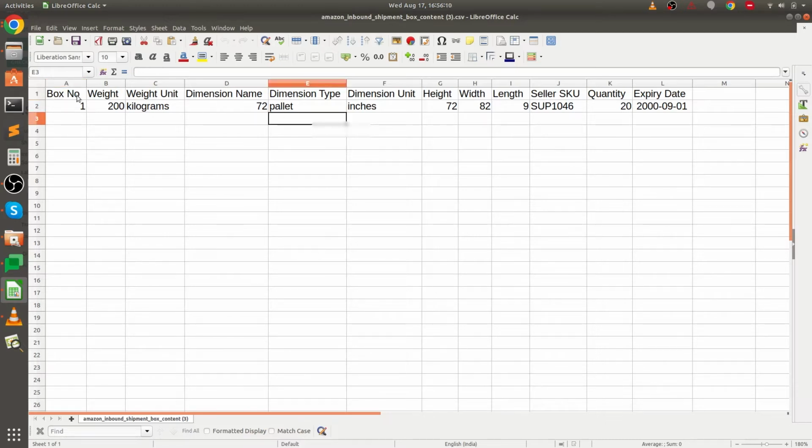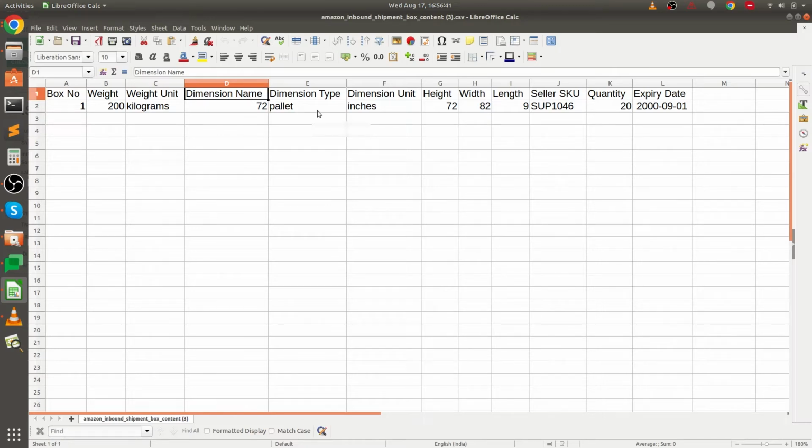The first is the box number. This box number must be unique. We can start from 1 for each and every new inbound shipment. The next one is weight. Weight is required and this value will be either in pounds or in kilograms. This is the required field. The next is dimension name. Again, this is a required one. You can name this dimension as per your requirement.